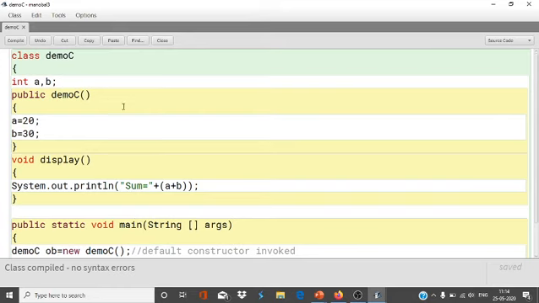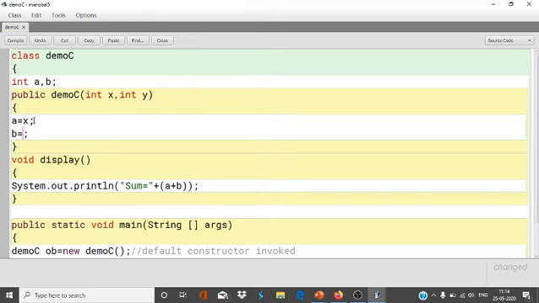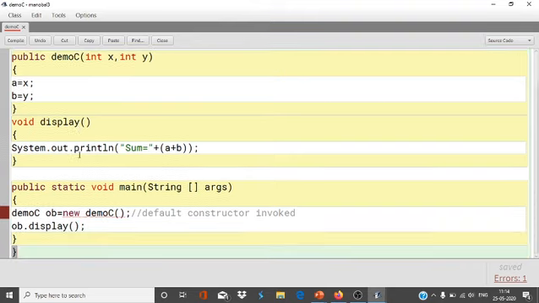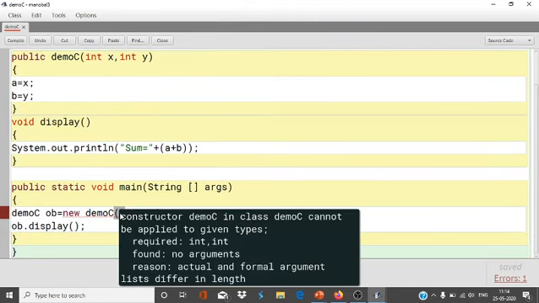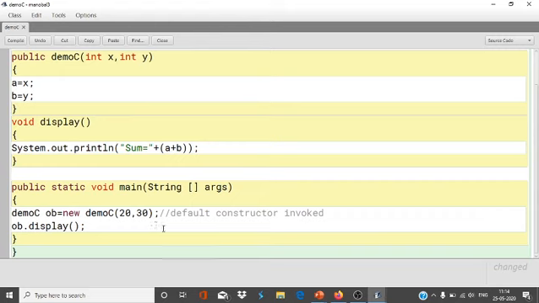Now this is the non-parameterized constructor, but if you have to use a parameterized constructor, you can take int x and int y here. Through x and y I will initialize: a equals x and b equals y. At the time of calling the constructor, we have to give the values 20 and 30. These 20 and 30 are the actual parameters given to the parameterized constructor. So 20 will be the value of x, 30 will be the value of y.